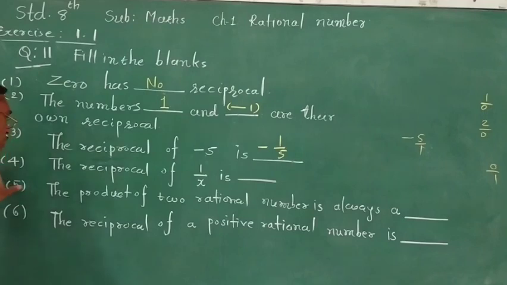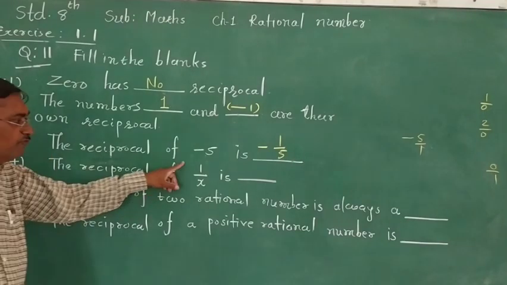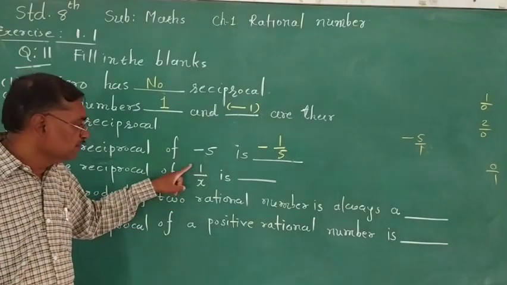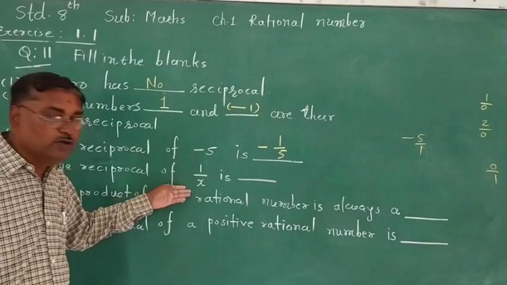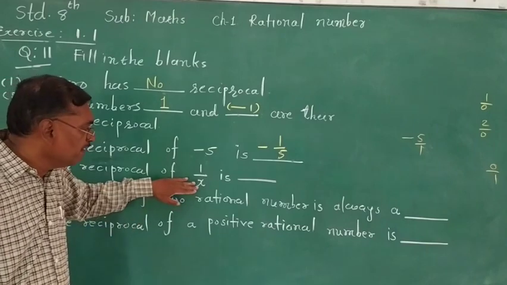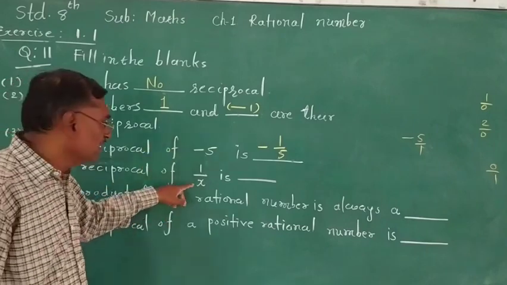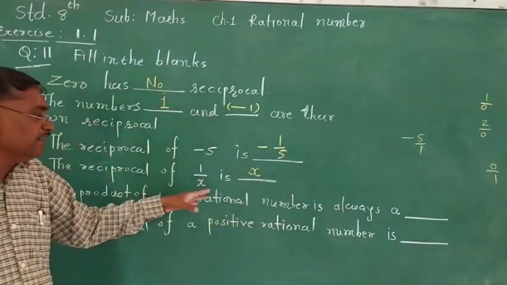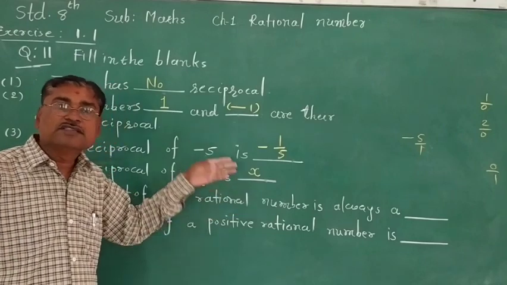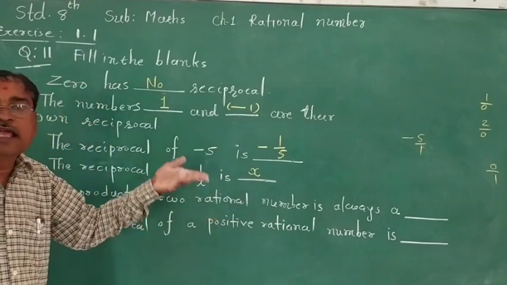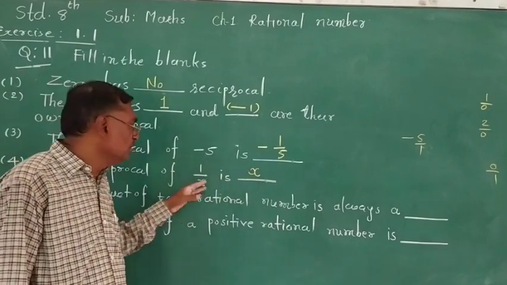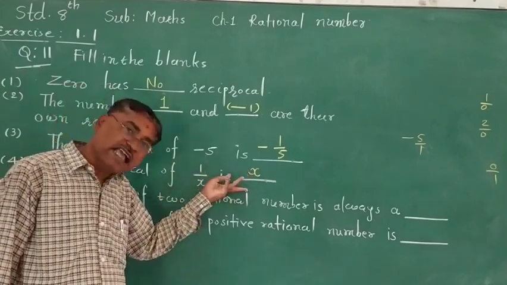Now next, 4th number. The reciprocal of 1 upon x. Here the fraction is already given with numerator and denominator. You can tell me x upon 1. But x upon 1 is x. We do not write x upon 1, because any number divided by 1 gives the same number or same variable. So x upon 1 is always x.